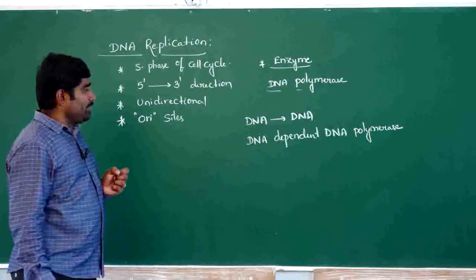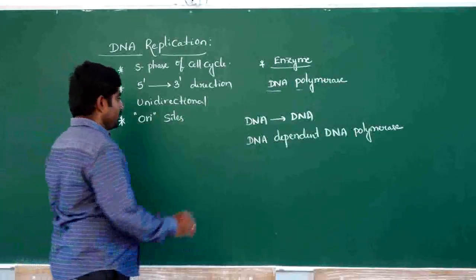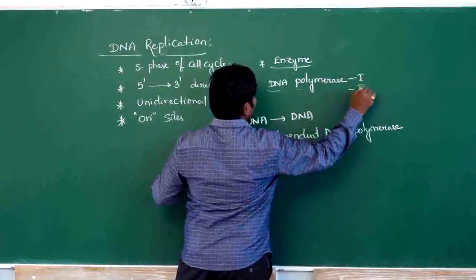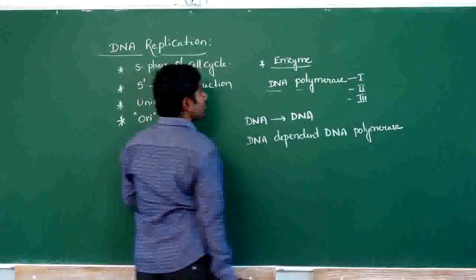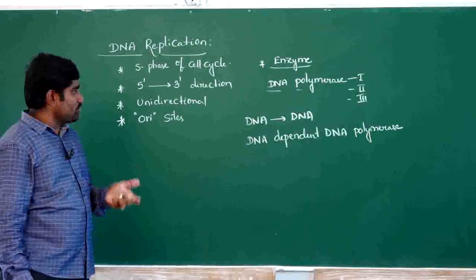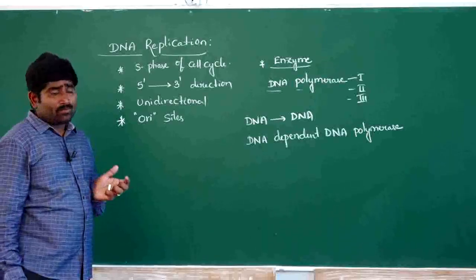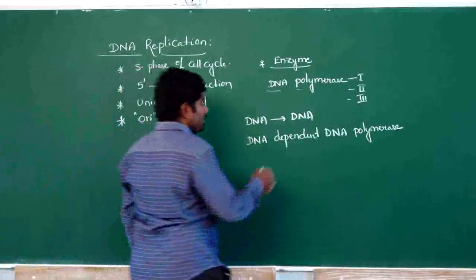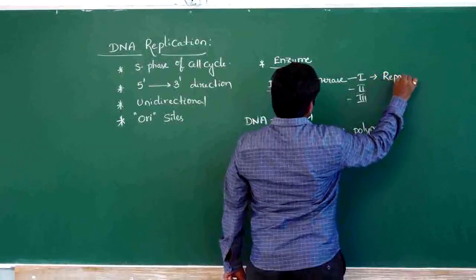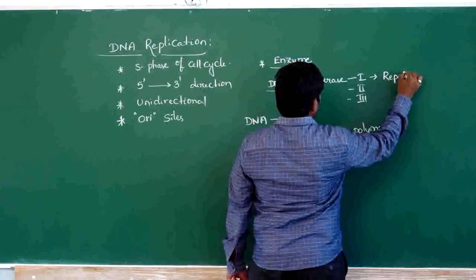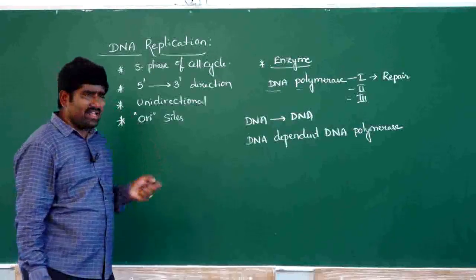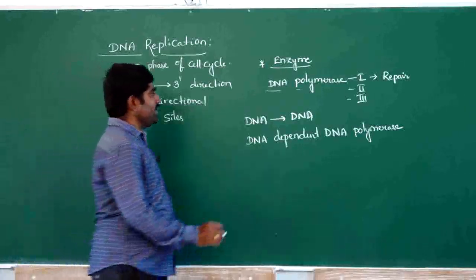DNA dependent DNA polymerase consists of 3 types: DNA polymerase 1, DNA polymerase 2 and DNA polymerase 3. What is the function of each? DNA polymerase 1 mainly participates in DNA repair.